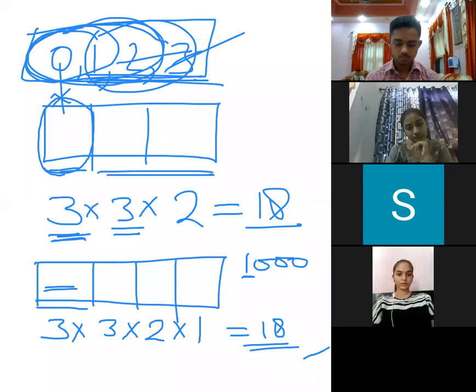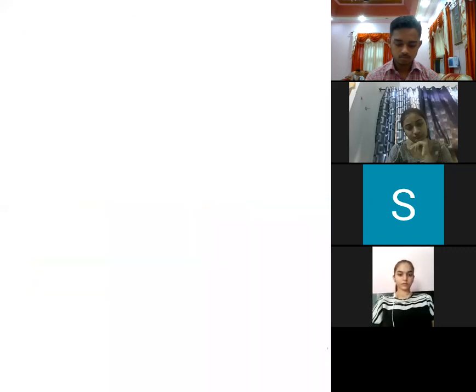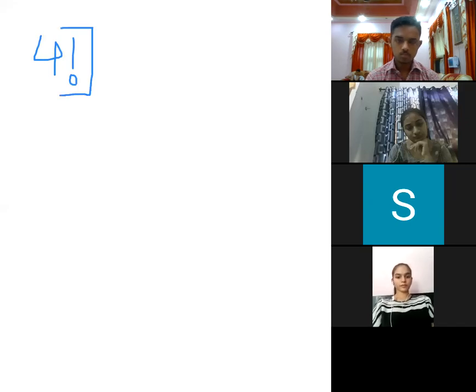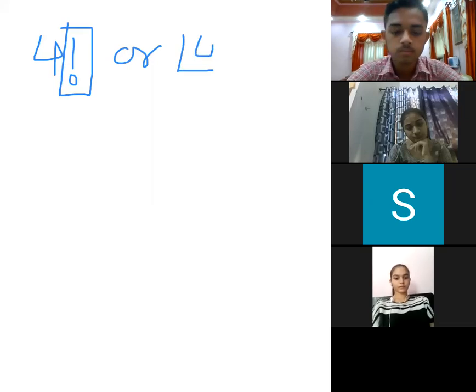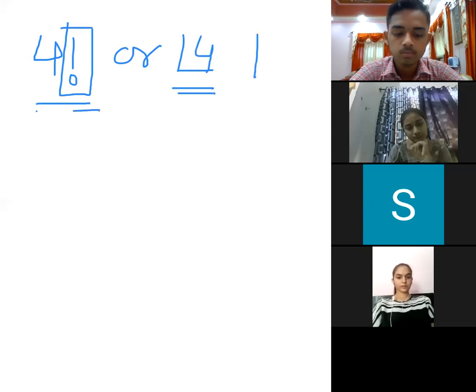That is factorial. It is one of the very, very important things. You will be able to think about it better. Like a simple thing, a number is given: 4 factorial. This is the symbol for the factorial. We can also write it like this, 4 factorial. This is 4 factorial. This is also 4 factorial. Means L then the number.